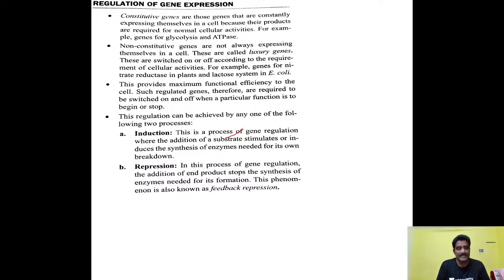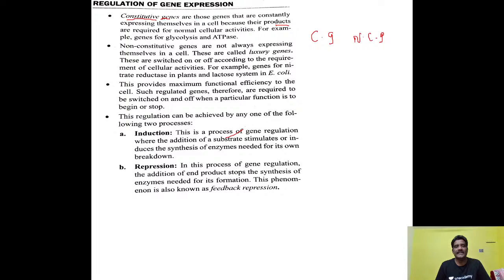Constitutive genes are those genes that are constantly expressing themselves in a cell because their products are required for normal cellular activities. So for cellular activities, the genes will express. Two types of genes are there, constitutive genes and non-constitutive genes.